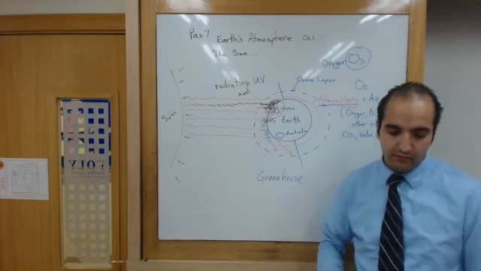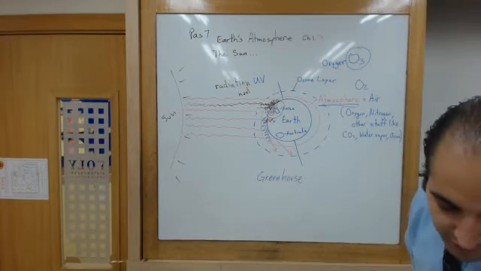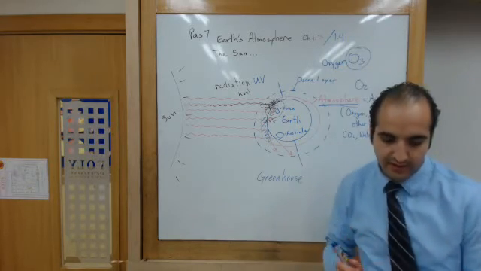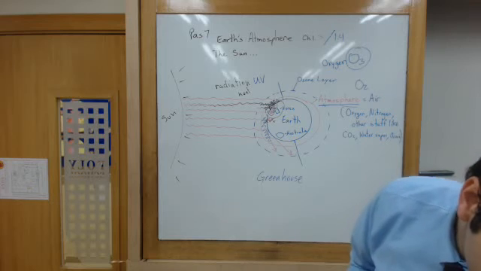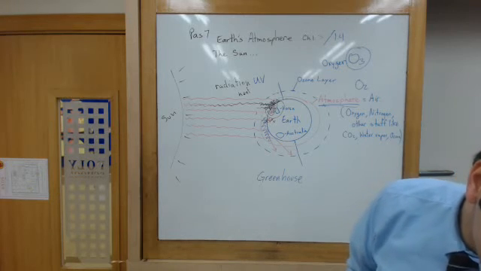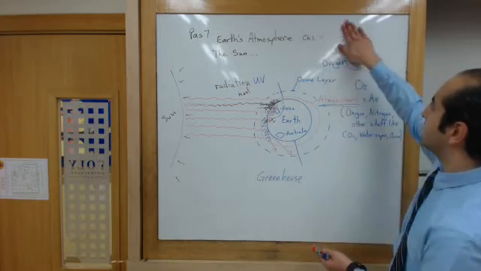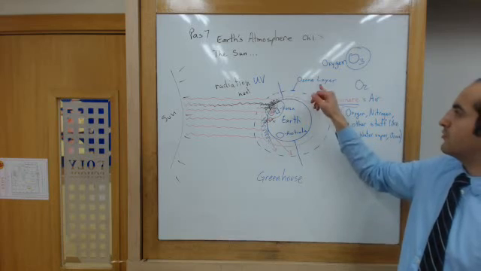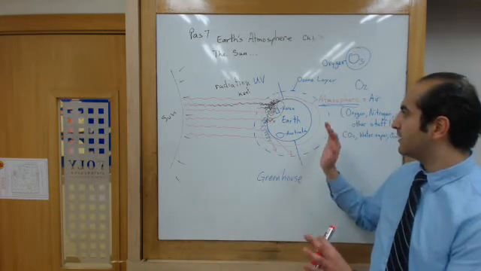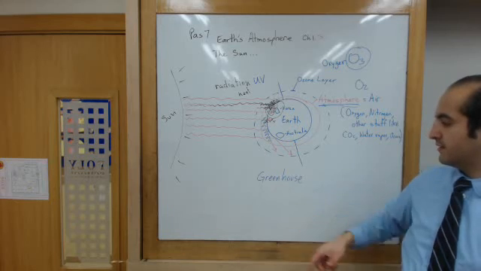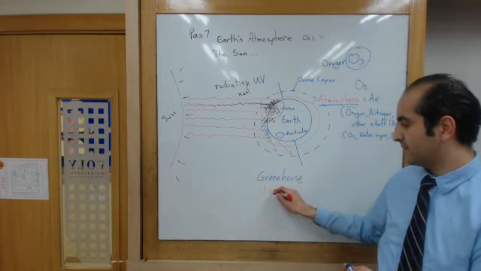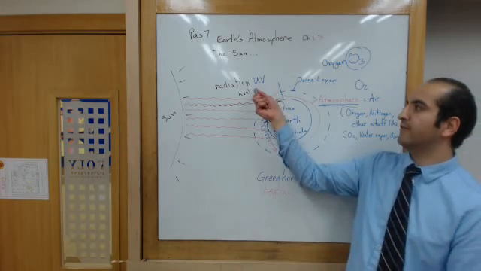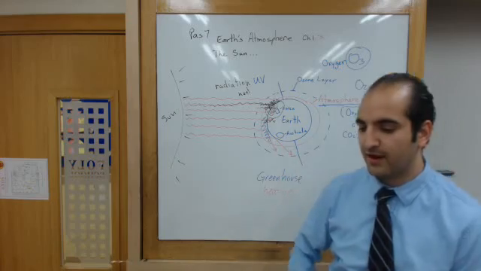In the next chapter, in 1.4, you'll learn of something, well, let's just call this 1.3 and 1.4, the beginning of 1.4. I'll leave it for the next chapter. I won't do that now. So that's all for now. The next one we'll talk about the ozone layer and ozone depletion, which is not related to the greenhouse effect. This is the heating up of the earth, and this one has to do with the harmful radiation. Different, okay? Very important.